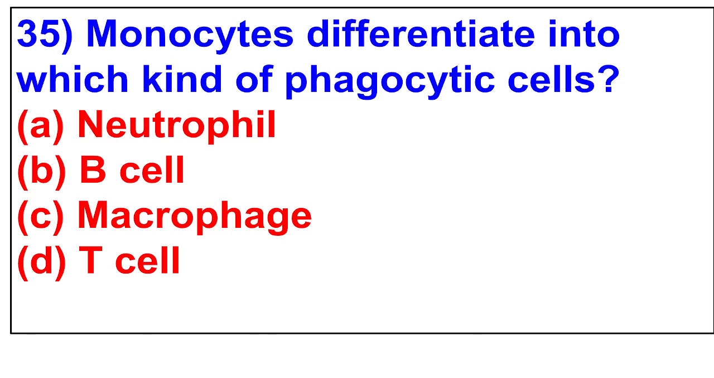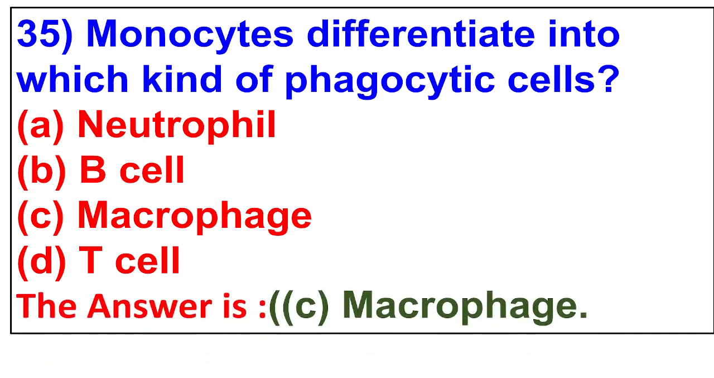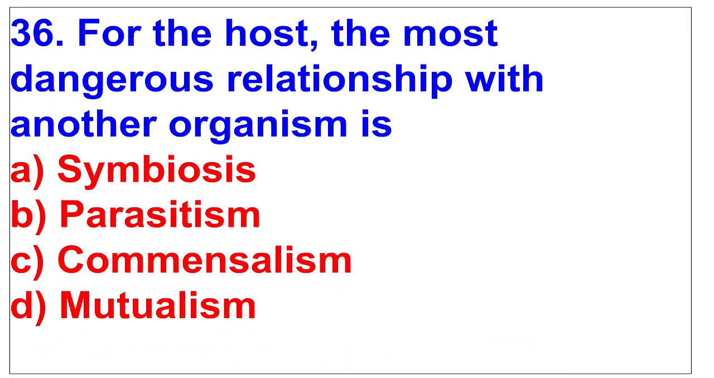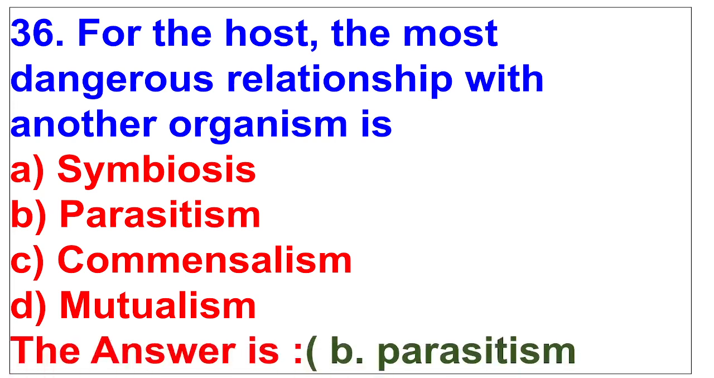35. Monocytes differentiate into which kind of phagocytic cells? Neutrophil, B cell, macrophage, T cell. The answer is macrophage. 36. For the host, the most dangerous relationship with another organism is A. Symbiosis, B. Parasitism, C. Commensalism, D. Mutualism. The answer is B.